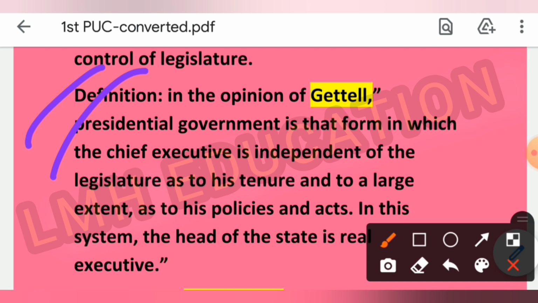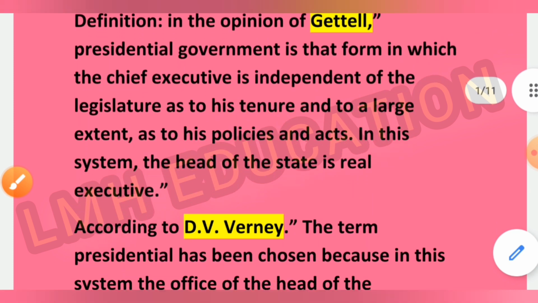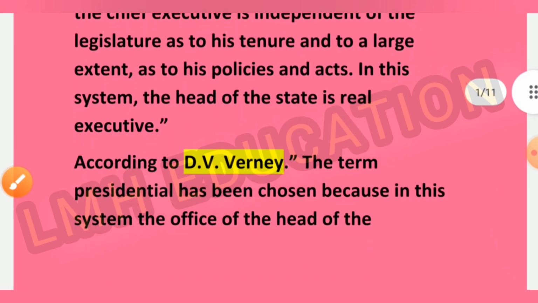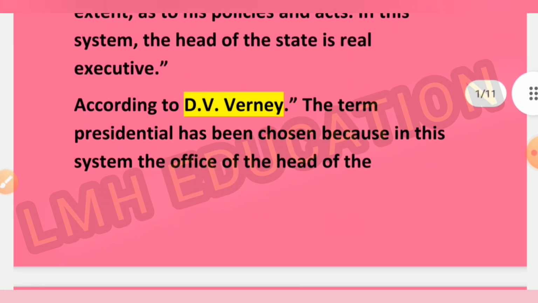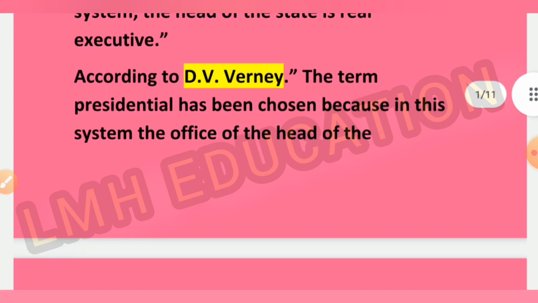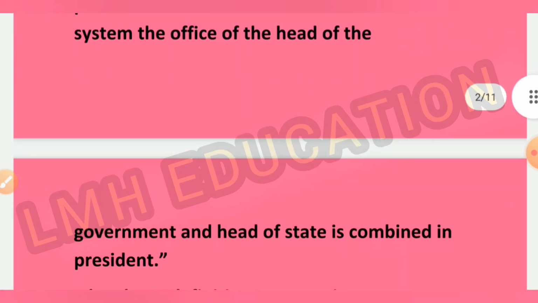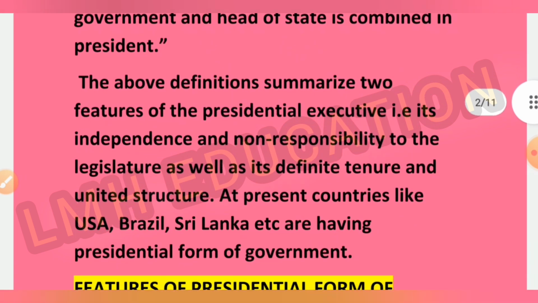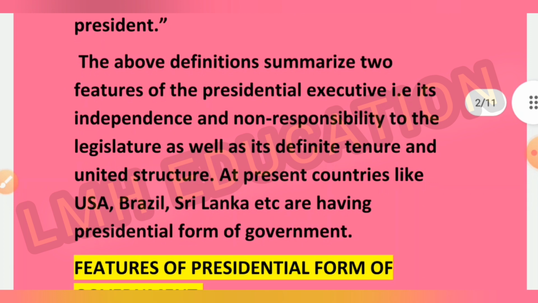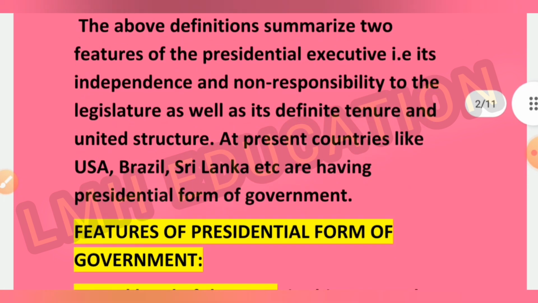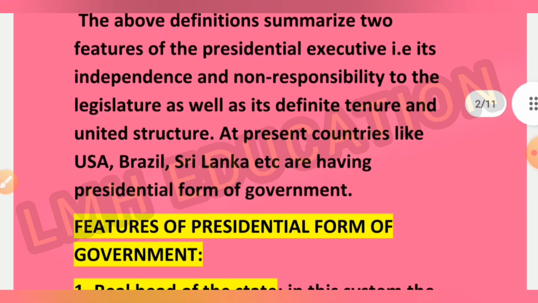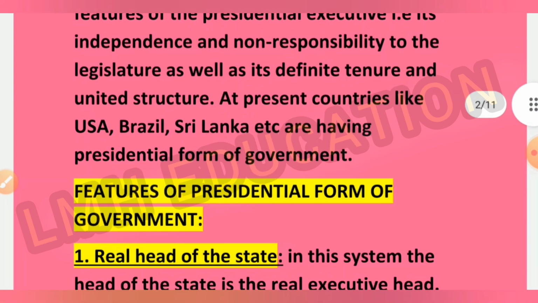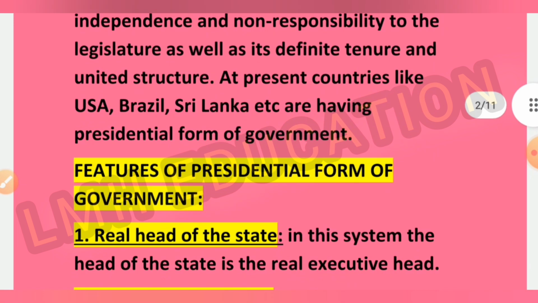In the opinion of Gettel, presidential government is that form in which the chief executive is independent of the legislature as to its tenure and to a large extent as to its policies and acts. This is the definition according to D.V. Varney. You have to write this definition also. Next, after writing the above definitions, you have to summarize them and give a conclusion: the independence and non-responsibility to the legislature, as well as its definite tenure and united structure. These are the 2 features of the presidential executive.